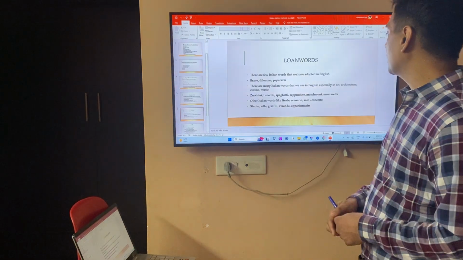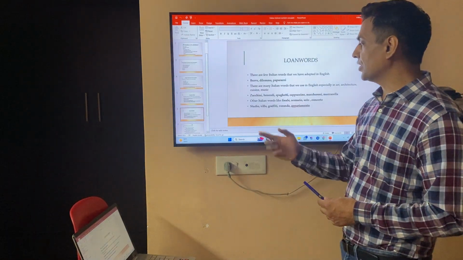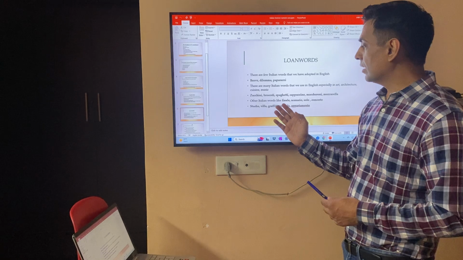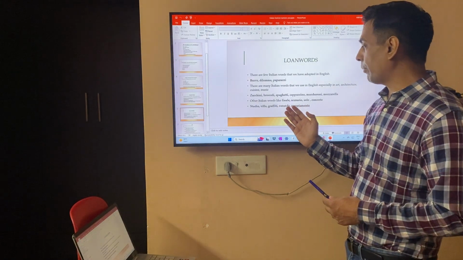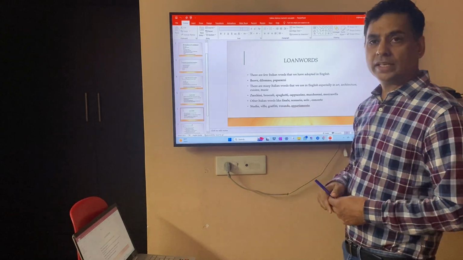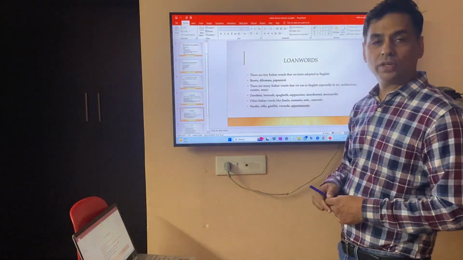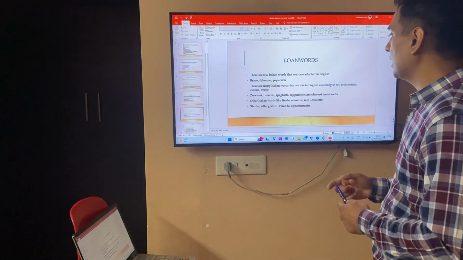Some words which are widely used in architecture: studio, villa, graffiti, veranda, appartamento. In fact, I was again surprised when I saw veranda in the Italian language and came to know that the word has been adopted from the Italian language.